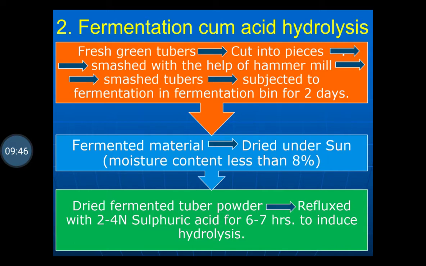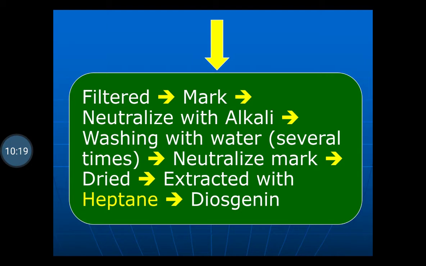Then these fermented tubers are subjected to extraction with 2 to 4 normal sulfuric acid. That is, hydrolysis is to be carried out on these fermented tubers by refluxing with 2 to 4 normal sulfuric acid for 6 to 7 hours to induce the hydrolysis. So that the separation of the glycone and aglycone moiety will take place.